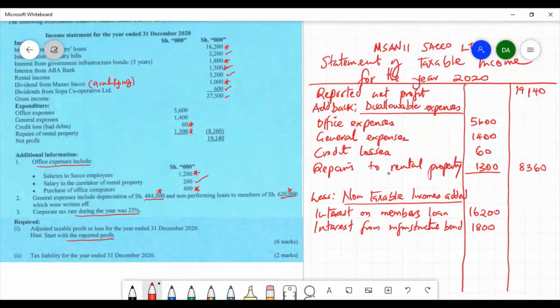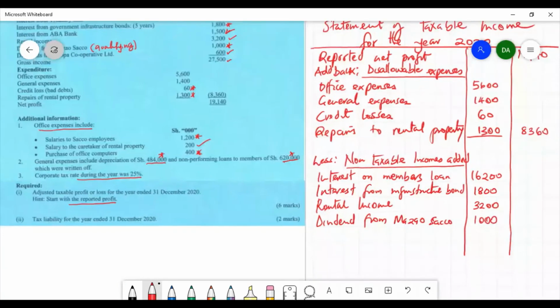Next is rental income. Rental income will be reported as a separate source of income. That is why we deduct it at this particular point. Following that is a dividend from Mazao Sacco. This is a qualifying dividend income and therefore subject to 5% withholding tax, which is final.